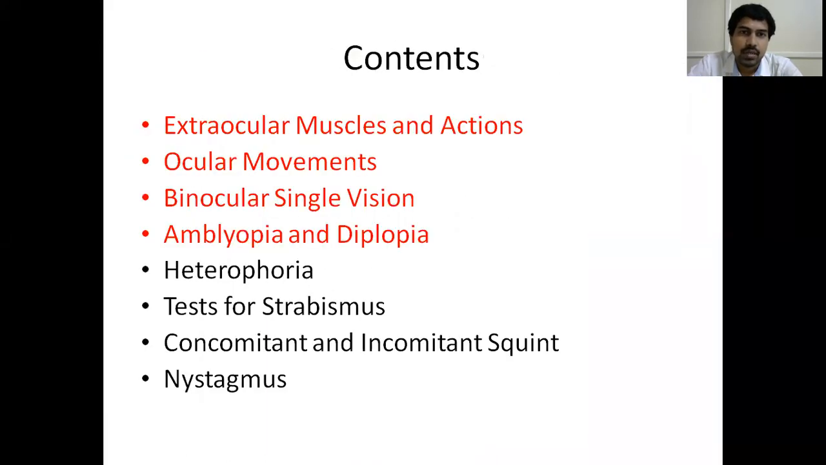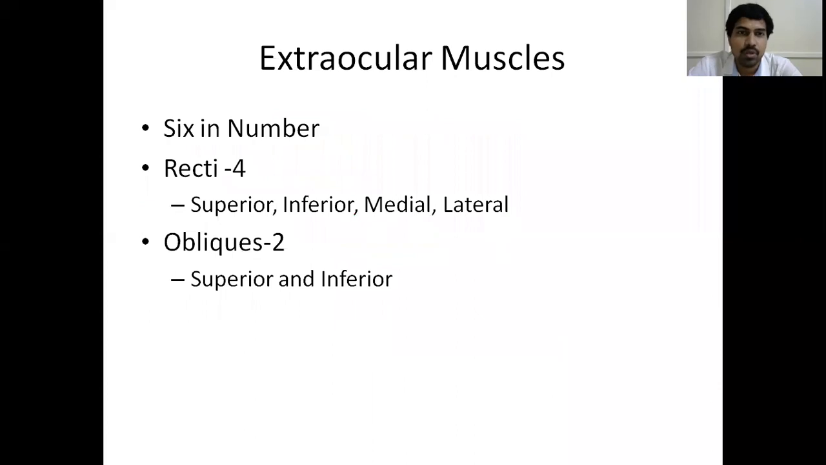So basically, we started here. We have learned about the extraocular muscles. What are the muscles? What are their actions? What are the ocular movements? Only these two parts we were able to cover today. Binocular single vision and amblyopia we'll see in the next class. If possible, we'll take one more class also.